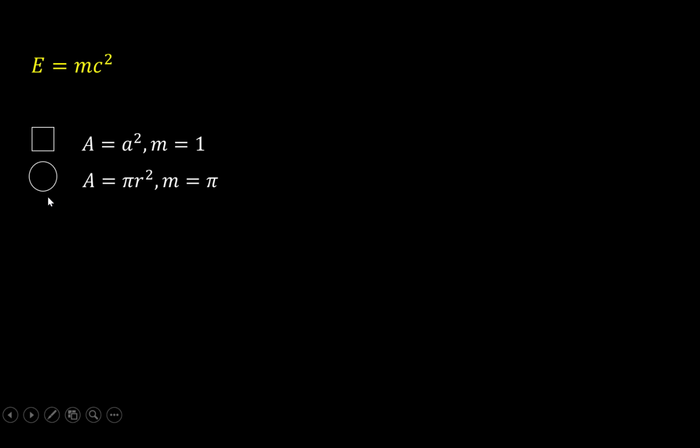For another example, all circles are similar to each other, and we have this well-known equation, area of a circle is pi r squared. So here, if you let the radius replace this c, we have an equation of this type where m equals pi.